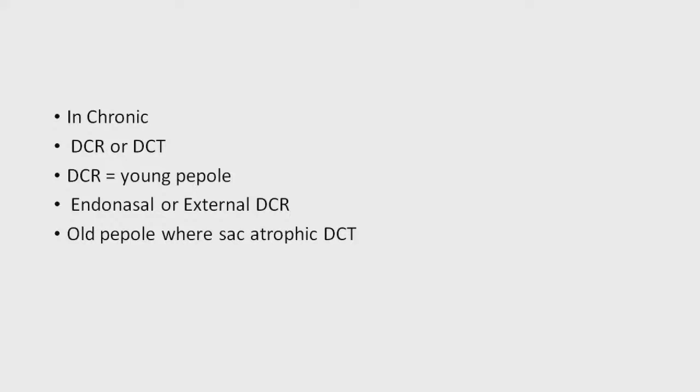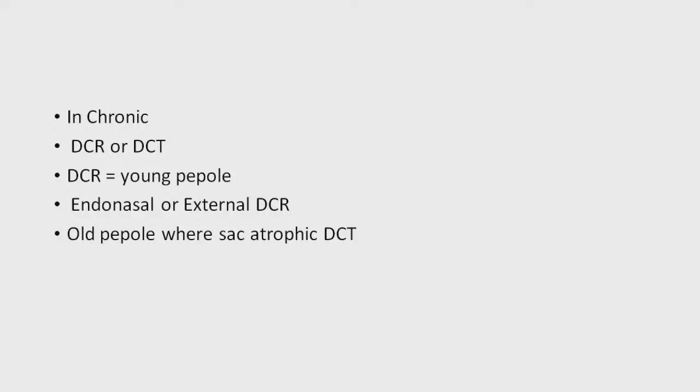So for that you have to pack the nasal cavity with gauze soaked in 2% xylocaine jelly, and this nasal packing is done. Then the patient can be shifted to the OT. Now this external DCR is done under local anesthesia.